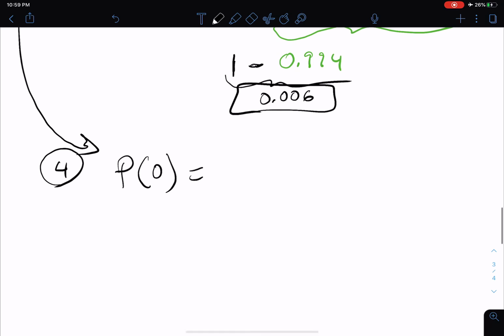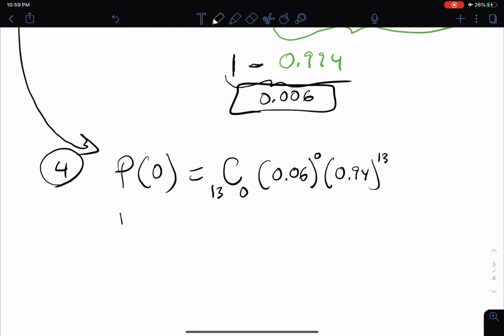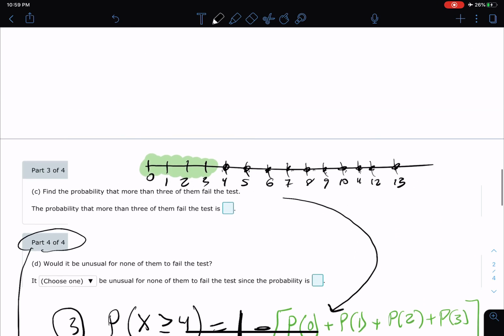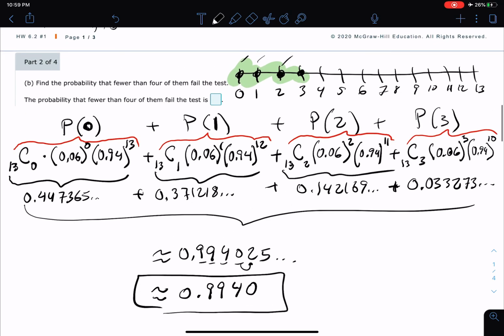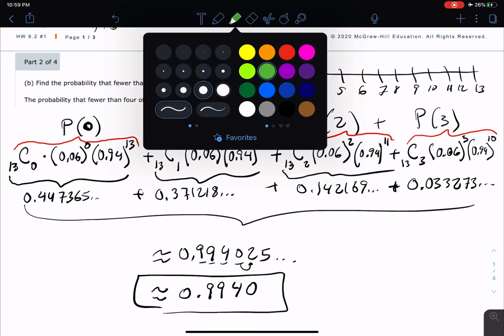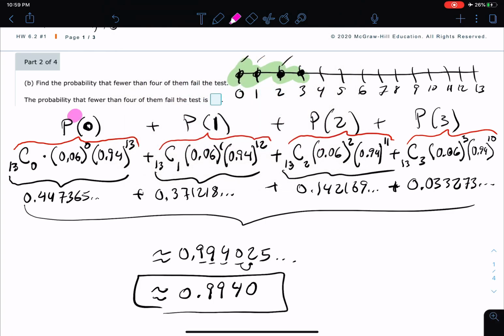If we went to calculate that, remember that would be the combination of 13 choose 0. What's the probability of failing? That's 0.06. If none of them fail, that's a 0, which means the rest of them pass at a probability of 0.94. We could go ahead and calculate that, but we did do the work already. Remember in this big nasty problem, this part right here, I'm going to make it pink, is the probability that 0 fail, which was this number right here. So it's already calculated for us, 0.44.